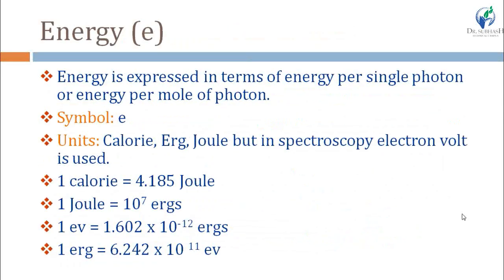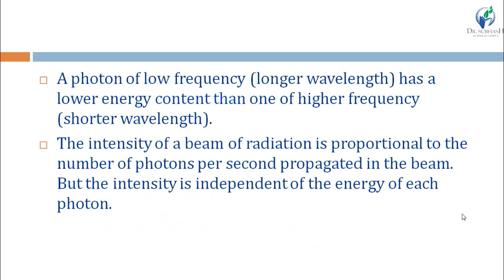So if the frequency is low, the wavelength will be longer, and frequency and energy both are proportional to each other, means low frequency means low energy and longer wavelength. Frequency and energy are proportional to each other, and frequency and wavelength are inversely proportional to each other. I am repeating, students, means lower frequency means lower energy means longer wavelength, and vice versa, right?